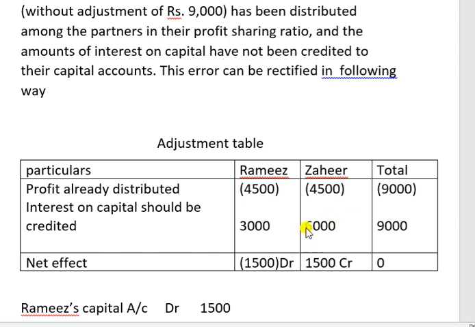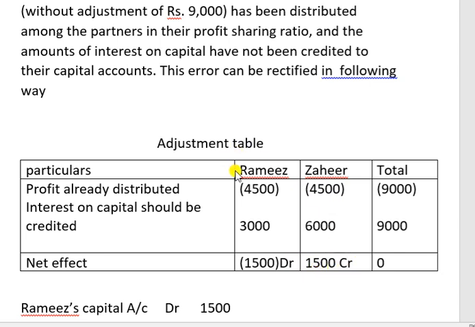That means already he got 4,500 as profit, but actually he should get only 3,000 as interest on capital. So that means he already got 1,500 extra. Here already got 4,500, but in the form of interest on capital he should get 6,000. That means he got less. How much? 1,500. So he should be credited.